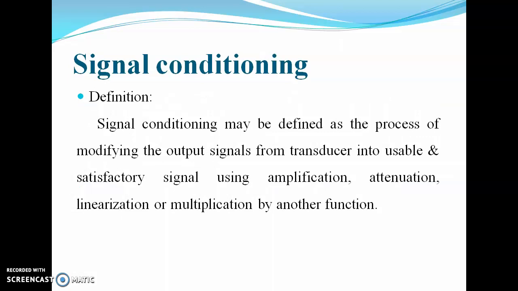Definition: signal conditioning may be defined as the process of modifying the output signals from transducer into usable and satisfactory signal using amplification, attenuation, then linearization, or multiplication by another function. So we can carry out these four things under signal conditioning.